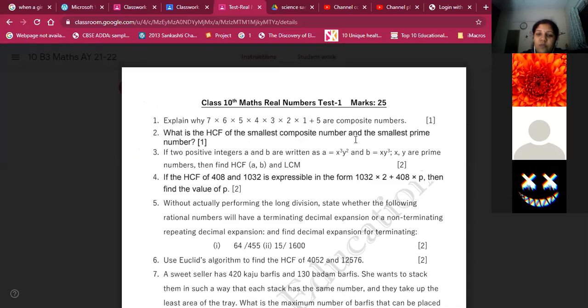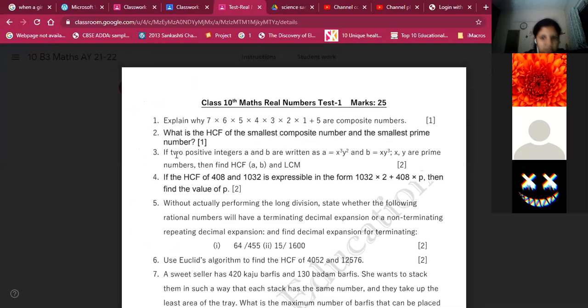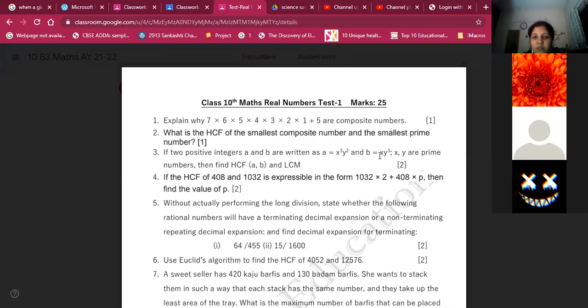HCF of the smallest composite number and the smallest prime number. 4 and 2. So HCF is 2. HCF of A and B: the HCF is XY square, taking the least exponent of the common numbers. X and Y both are common, and the least value is XY square. So HCF is XY square, and LCM takes the highest exponent, X cube Y cube.